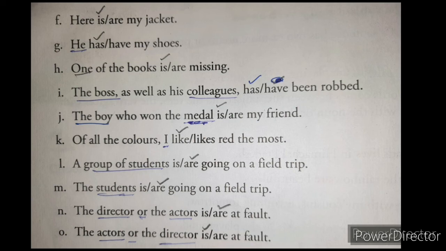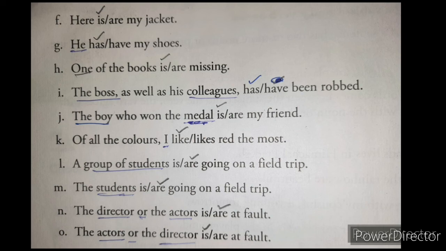Next I: the boss as well as his colleagues has/have been robbed. Now here boss is the subject and as well as his colleagues is a group of words, but we have to write the verb according to the subject. The boss is what here? A singular noun, so the singular verb has will come. J: the boy who won the medal is/are my friend.